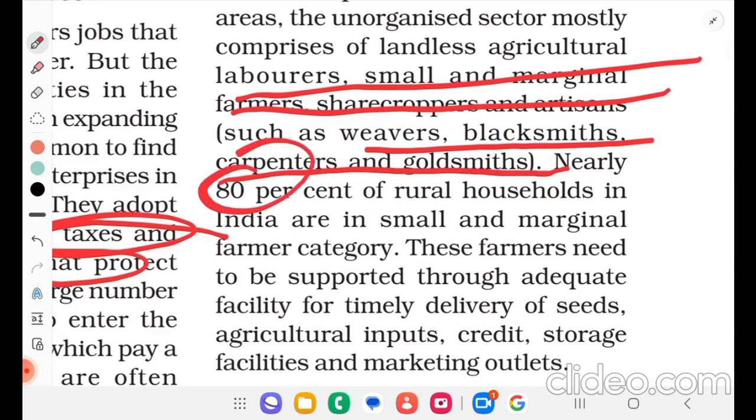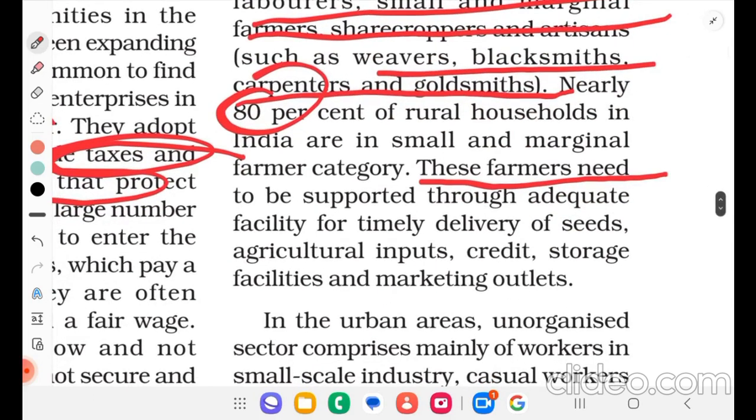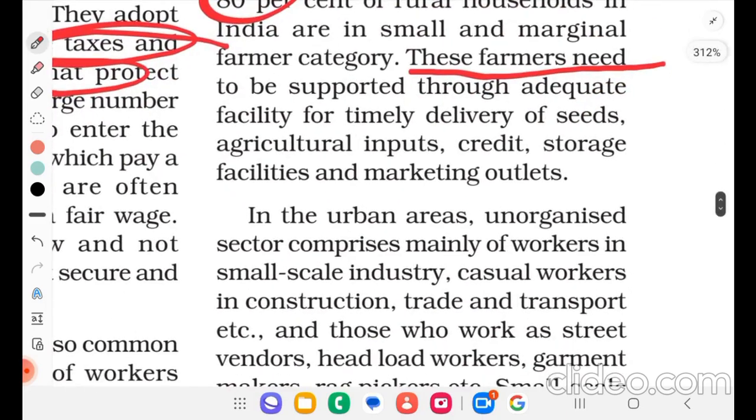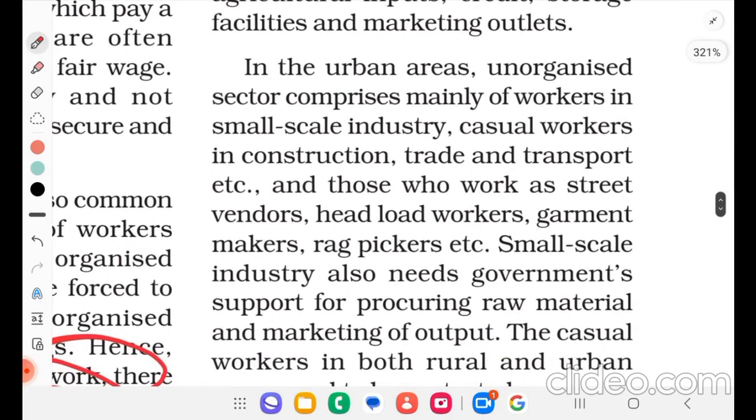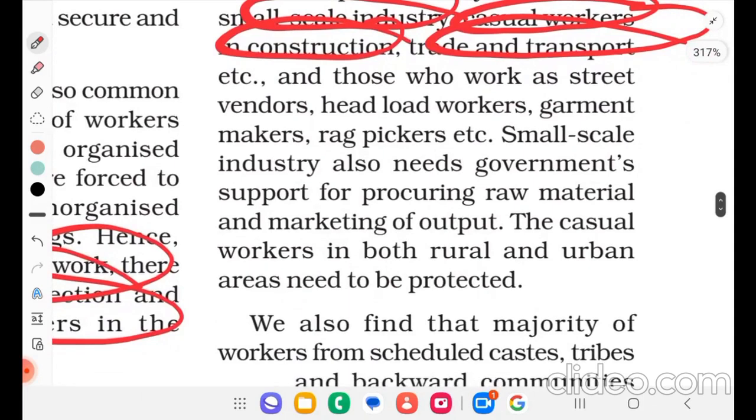These farmers need to be supported through adequate facilities for timely delivery of seeds, agricultural inputs, credit, storage facilities, and marketing outlets. In the urban areas, the unorganized sector comprises mainly workers in small-scale industry, casual workers in construction, trade and transport, etc., and those who work as street vendors, headload workers, garment makers, rag pickers, etc. Small-scale industry also needs government support for procuring raw materials and marketing of output.